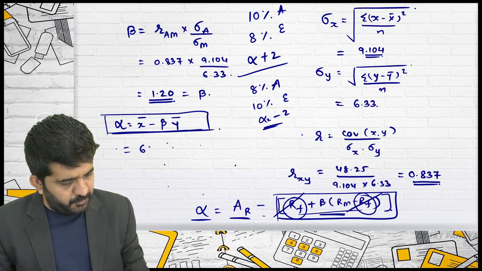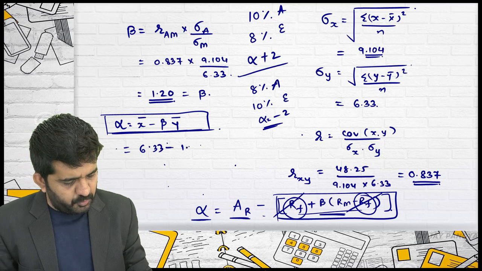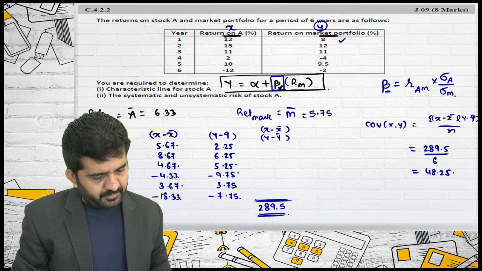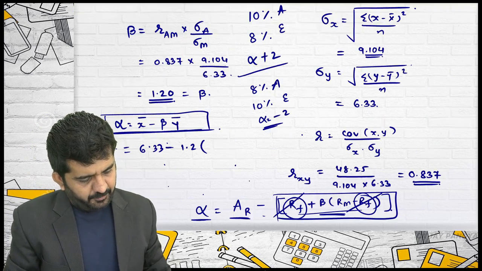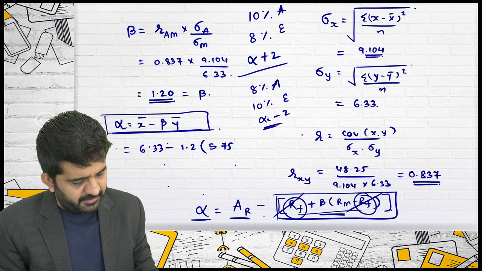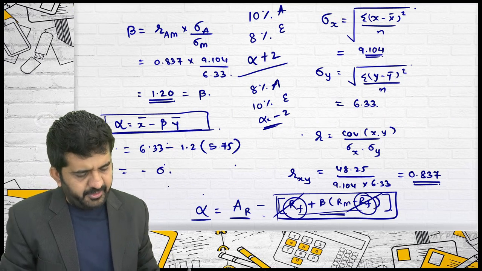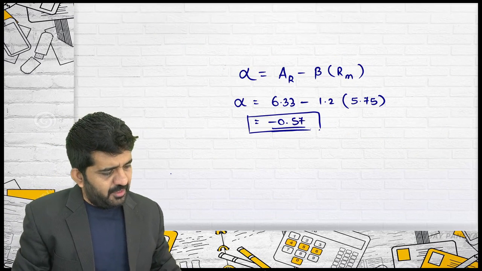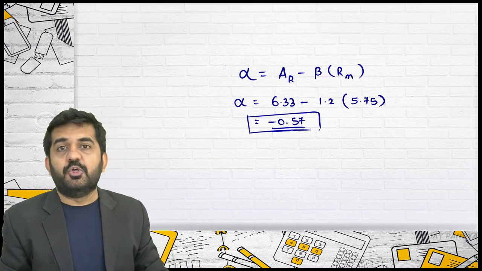X bar is 6.33 minus 1.2 into y bar, which is 5.75. You will be getting the same answer. It is minus 0.57. So alpha is minus 0.57.